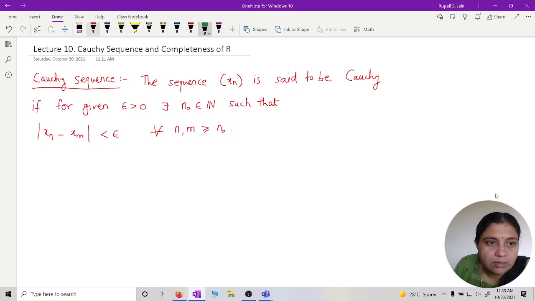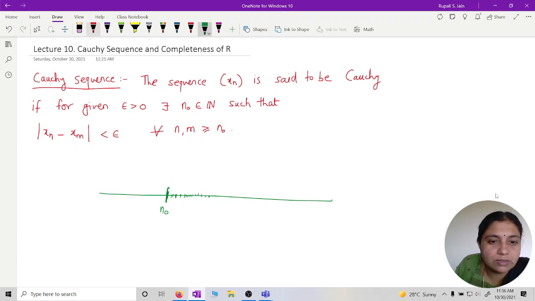The distance between any two elements will be small. xn and xm are two elements of that sequence. Let's draw the diagram. After some natural number or after some stage, the distance between any two elements will be very small. Is that okay?